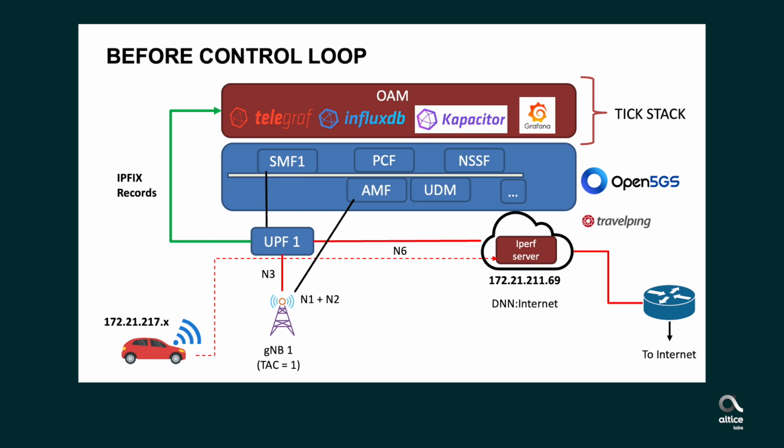platform where a complete data processing framework is running, the TIC stack. TIC stack: Telegraf, InfluxDB, Kapacitor, and Grafana, instead of Chronograf. The computation of the bandwidth is performed in real time and displayed on the Grafana dashboard for all UEs, IMSIs, using the UPF at a given moment in time. If more vehicles arrive, when they reach the bandwidth limit, some of them will have their bandwidth limited.